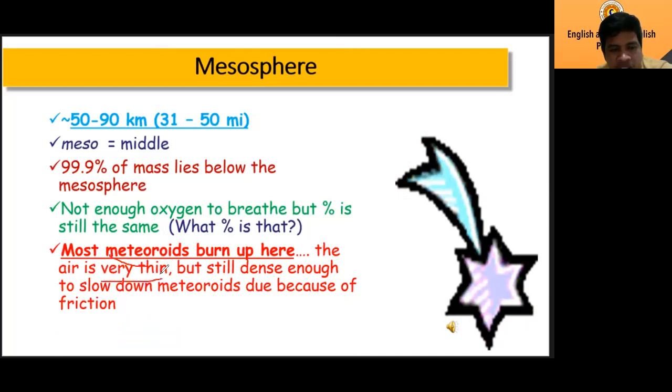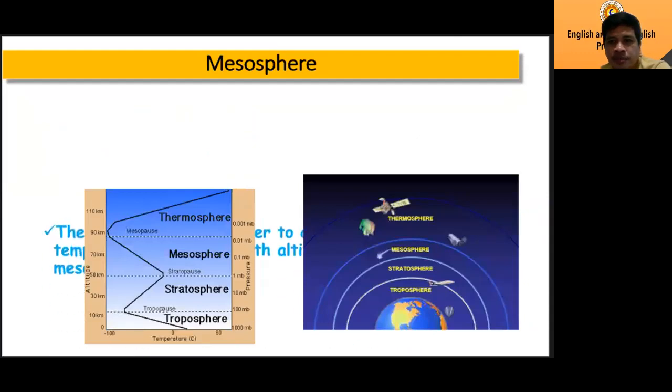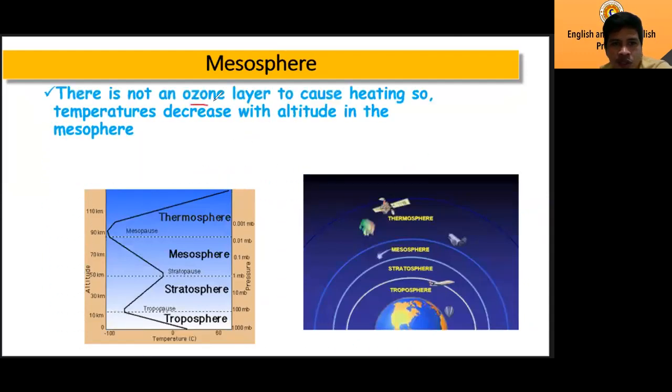The air is very thin, meaning very little amount of air, but still dense enough to slow down meteoroids because of friction. Okay, that is the mesosphere. There is not enough ozone, no ozone layer here to cause heating. So because there is no ozone layer, the temperature decreases again. As you go higher, it becomes colder. It becomes cold again.